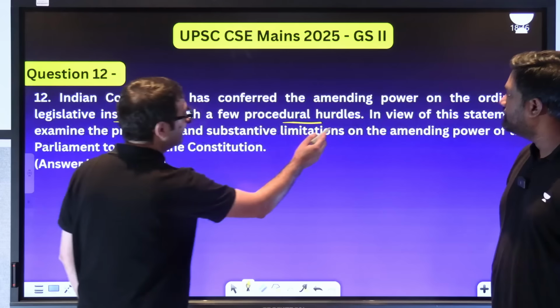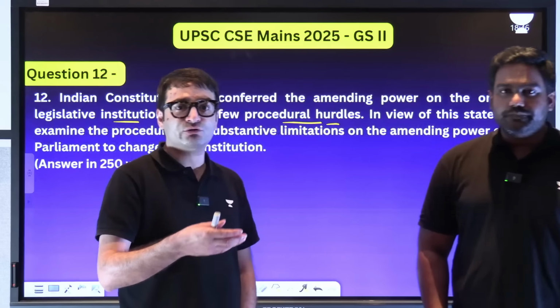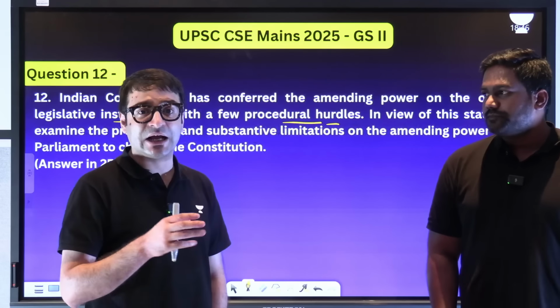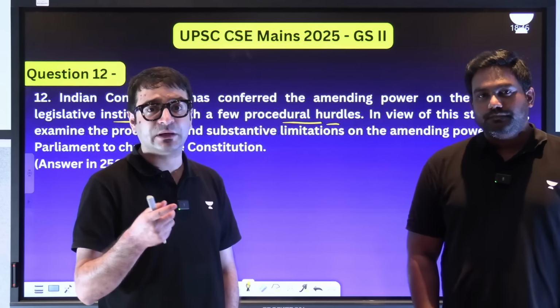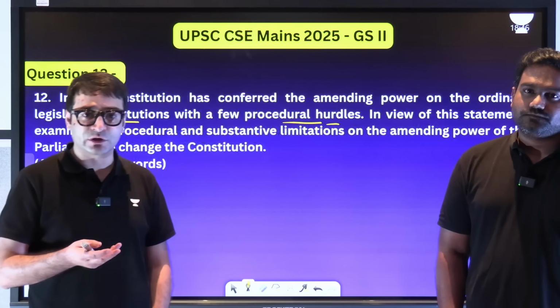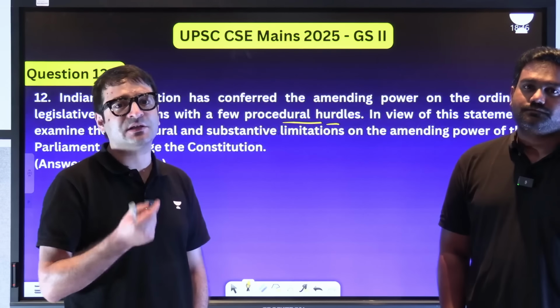So these are procedural hurdles. Another procedural hurdle is that to amend the Constitution, you require a special majority in both houses of the parliament. Yet at the same time, it is also flexible. Flexible in the sense that there are some provisions which you can change in the Indian Constitution for which you don't require Article 368. Those can be changed by simple majority.